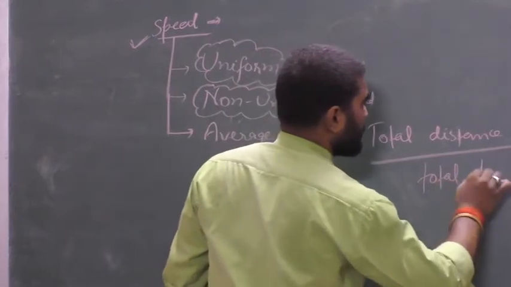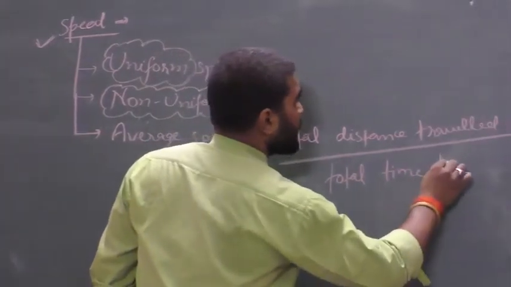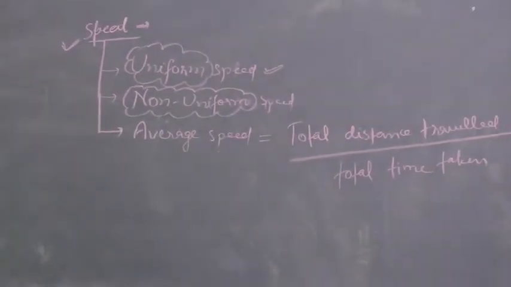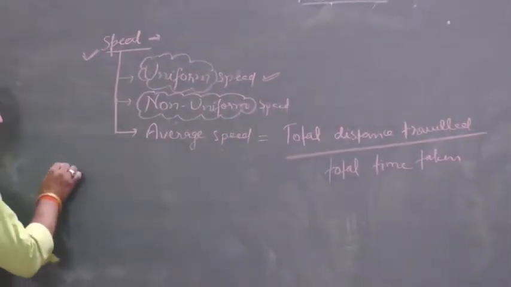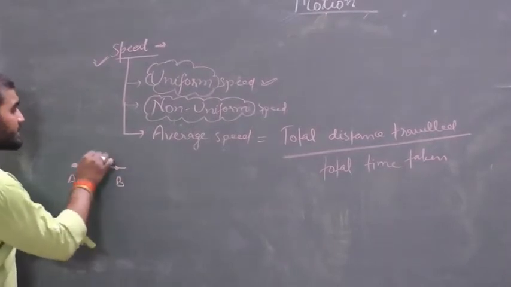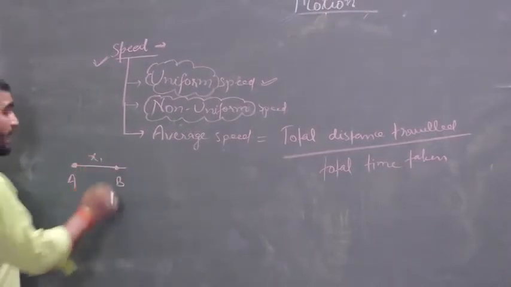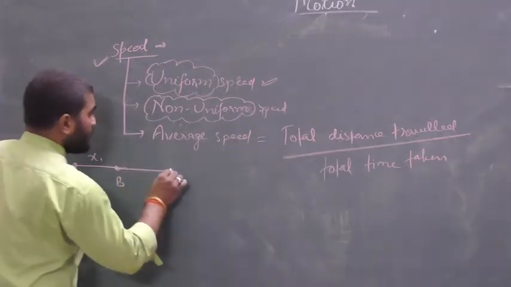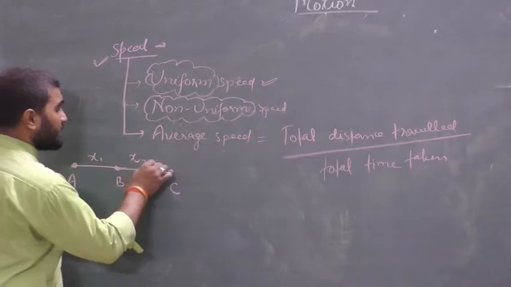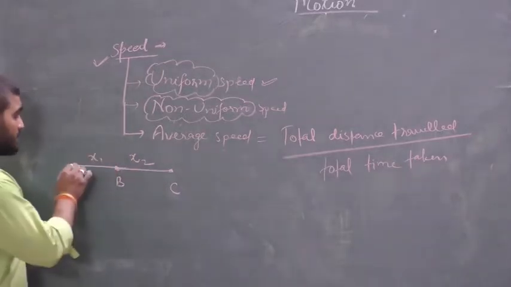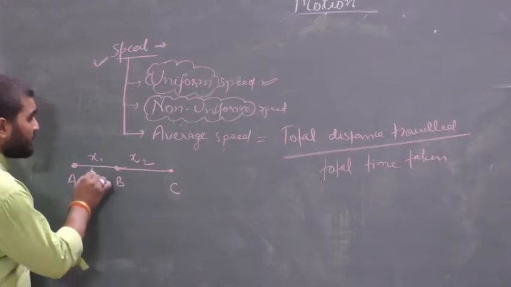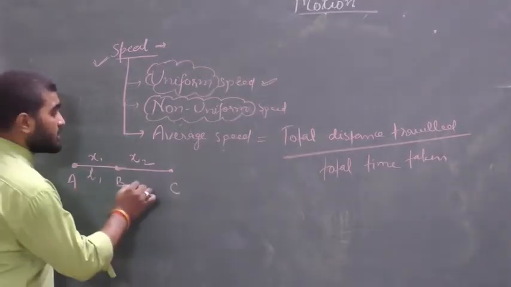Let's suppose a body is moving from A to B and covering a distance x1, and then it is moving from B to C, covering distance x2, and the time taken in moving from A to B is t1, and from B to C is t2.